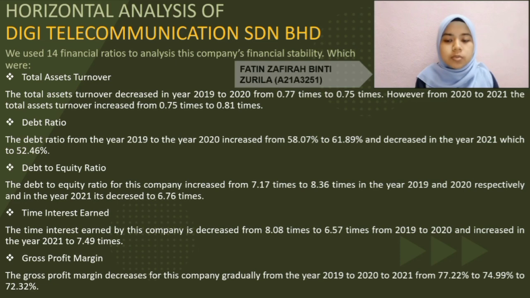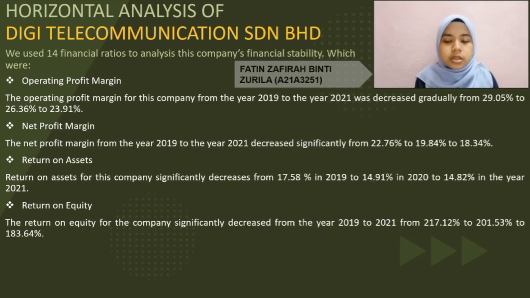Gross profit margin. In gross profit margin, the value of 2021 is the lowest, 72.32%, compared to the highest year in 2019, 77.22%. Operating profit margin. The value of operating profit margin in 2021 is the lowest, 23.91%, while the highest is 29.05% respectively. Net profit margin. In net profit margin, the value in 2019 is the highest, 22.76%, while the lowest in year 2021 is